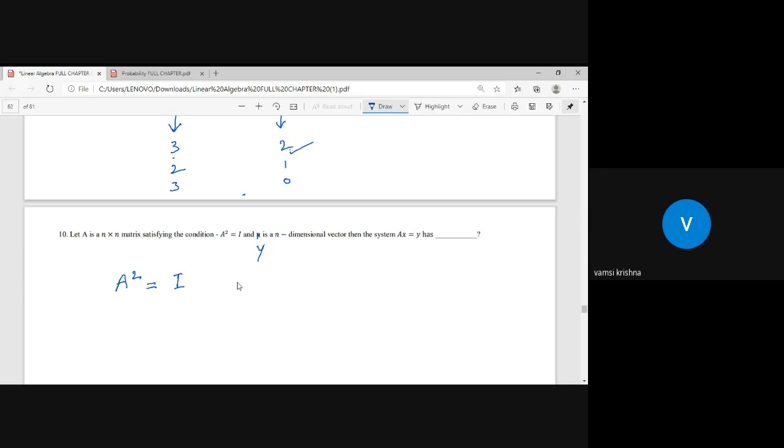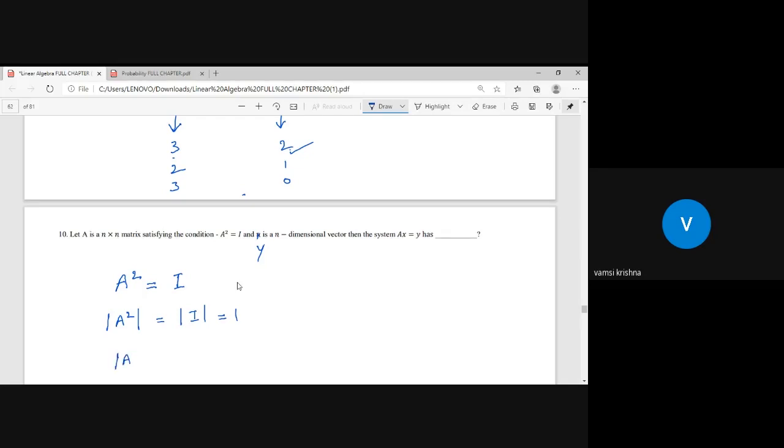Let us apply determinant on both sides. Determinant of A square is equal to determinant of I. Do you remember what the determinant of an identity matrix is? Yes, it is 1. It means that the determinant of A square is equal to 1.